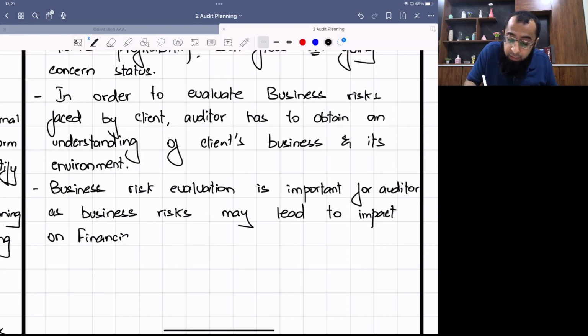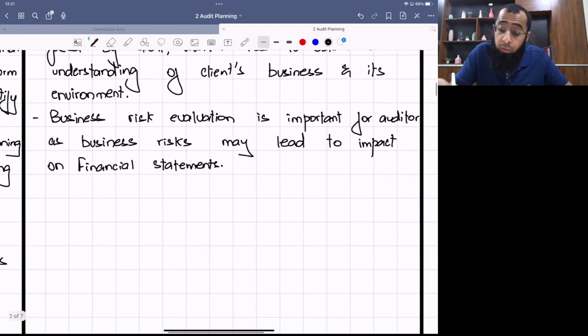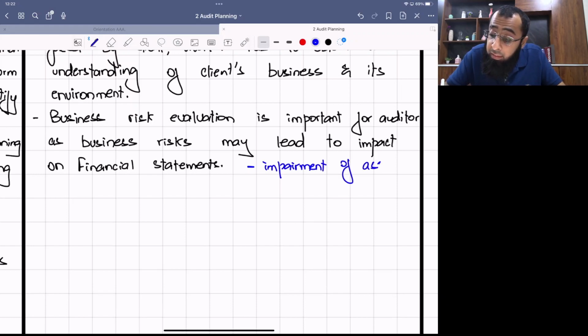Like what impacts? Just use your mind. It may lead to impact on financial statements. Okay. Now, what can be those impacts? It can lead to impairment of assets. For example, if there is a business risk which can lead to a fall of profits or a fall in sales, it can lead to impairment of assets because the value in use of your assets will fall.